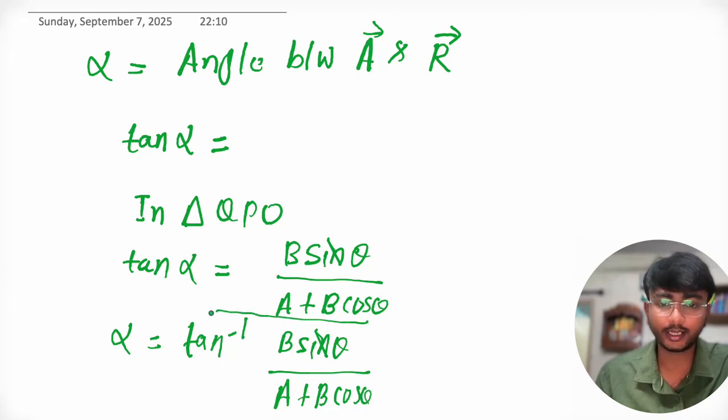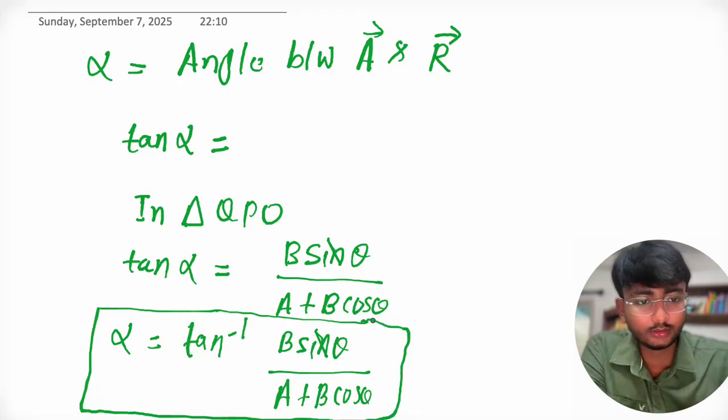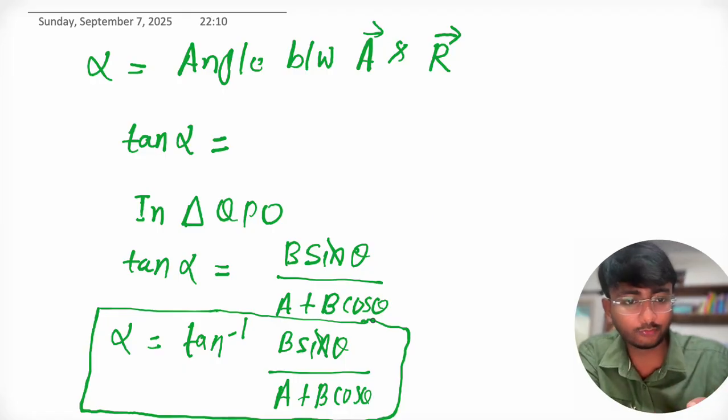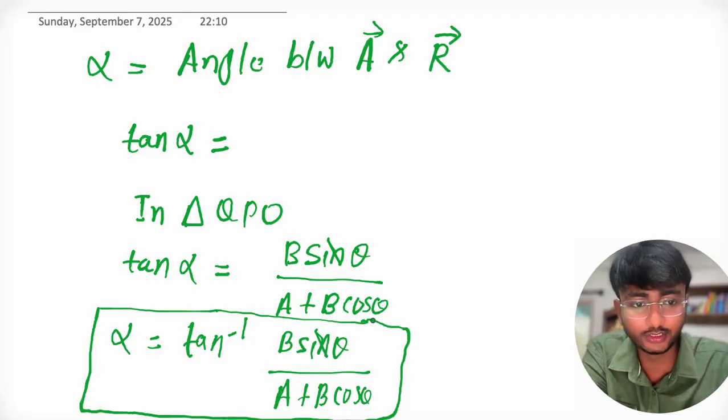So this is how you can calculate the angle between the resultant vector and the first vector. Hope you understood this concept, how we have formulated the formula that resultant R equal to under root A square plus B square plus 2AB cos theta. You can try this by yourself.